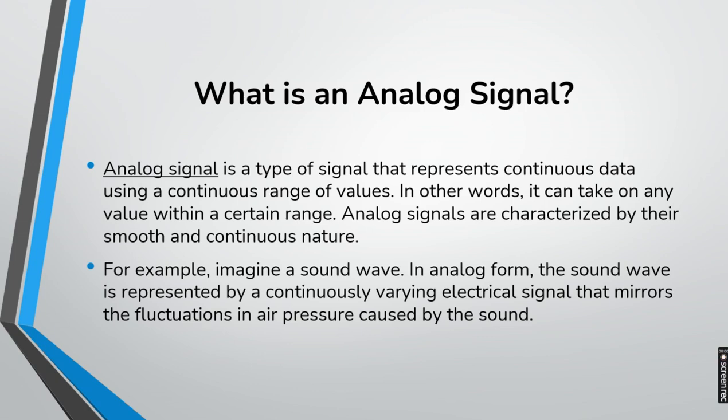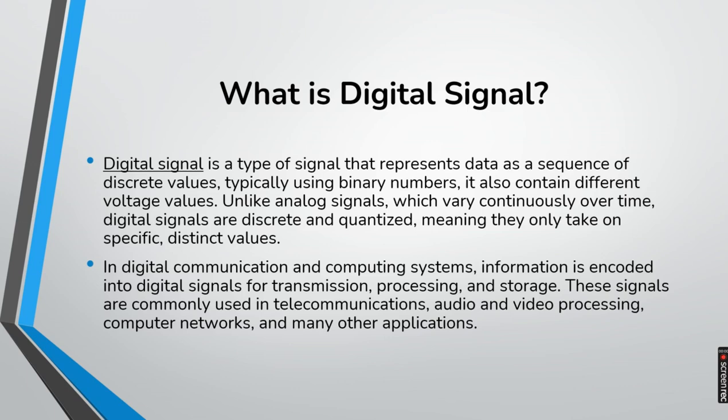For example, imagine a sound wave. In an analog form, the sound wave is represented by a continuously varying electrical signal that mirrors the fluctuation in the air pressure caused by the sound. That is an analog signal.